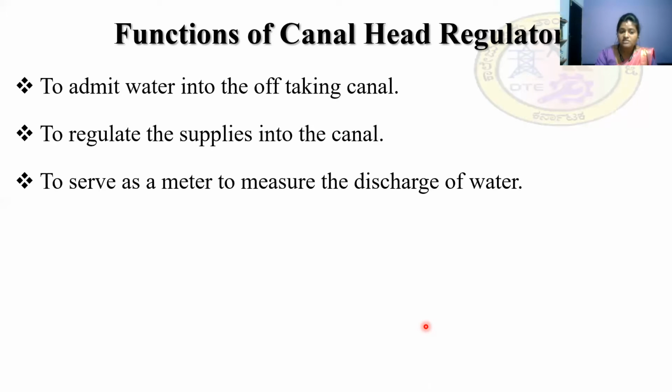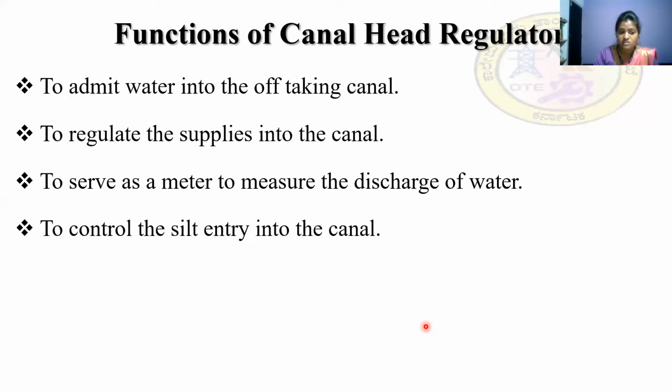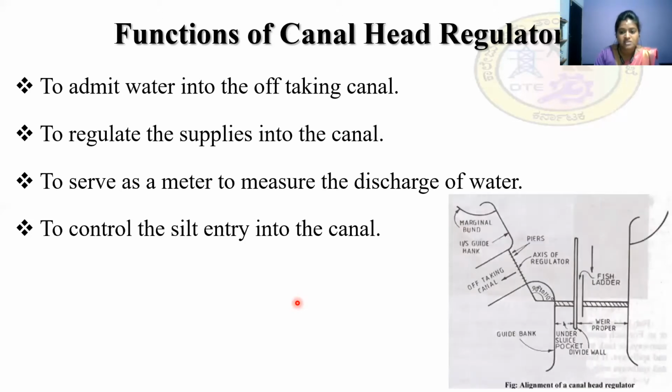The function of the canal head regulator is to admit the water into the off-taking canal, to regulate the supplies, to serve as a meter to measure the discharge of water, and to control the silt entry into the canal. It will also control the silt entry into the canal. So these are the major functions of the canal head regulator.